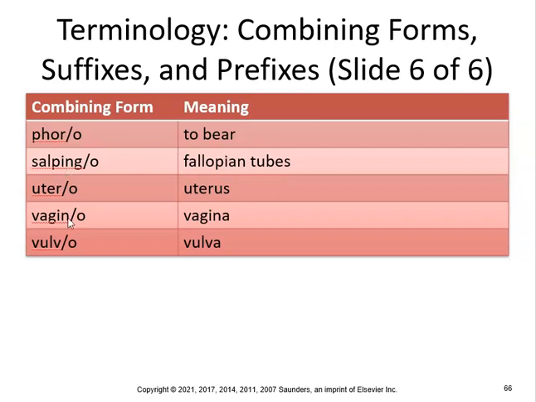Salpingo is fallopian tubes. Uterus, vagina, vulva. So uterine, okay, pertaining to the uterus. Vaginal orifice, opening of the vagina to the outside of the body. Vaginitis, inflammation of the vagina. And vulvovaginitis is inflammation of the vagina and vulva.